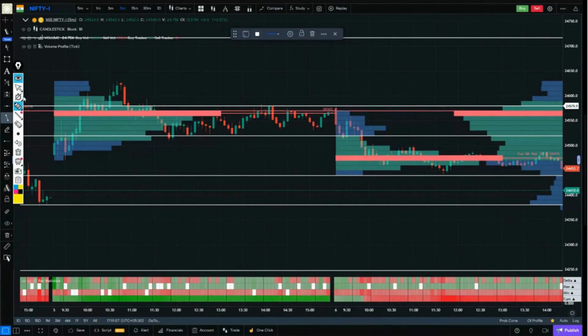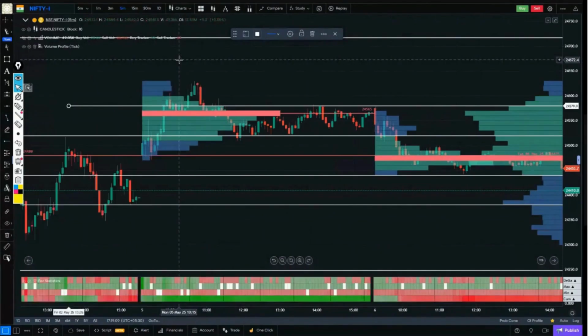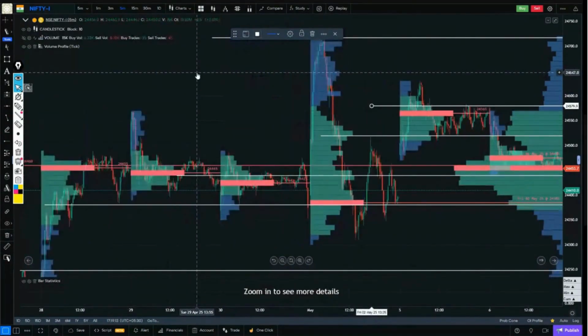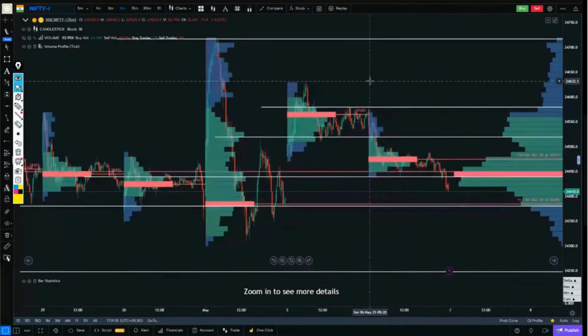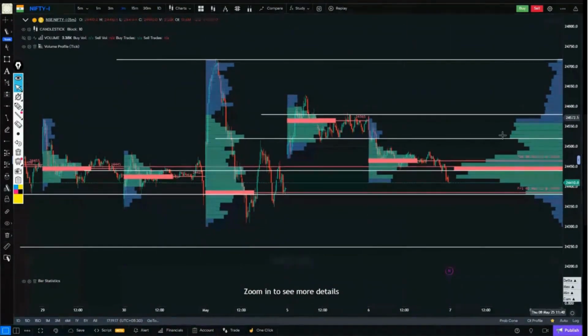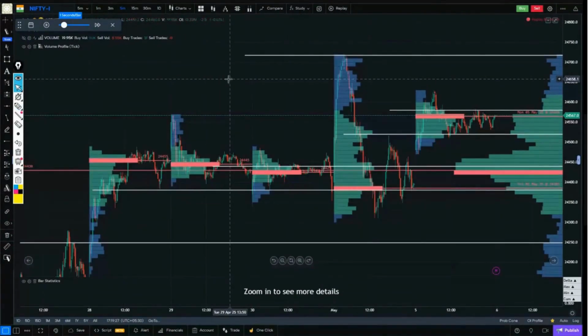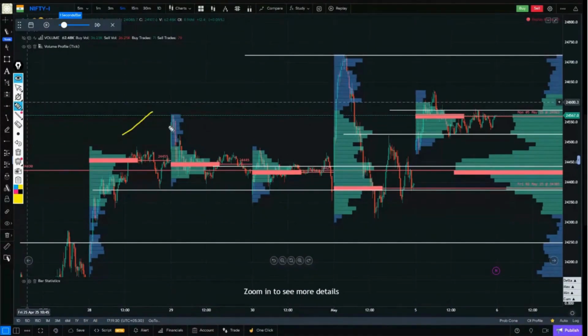Once the volume profile of yesterday's session was marked, then we marked the volume profile of the previous session. What confirmation was the volume profile of the previous session giving us? If I remove today's session from here, it was confirming that the volume profile of the last 3 to 4 days, 1, 2, 3, 4, has a volume node formed here.